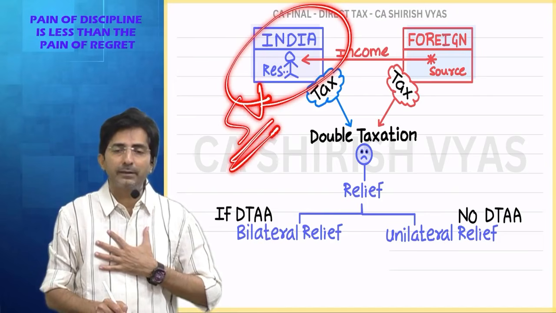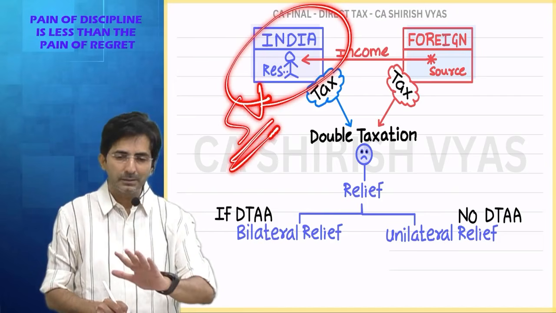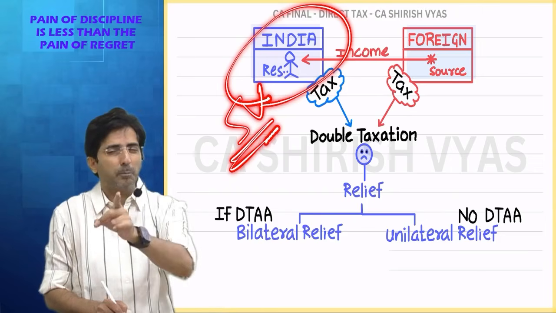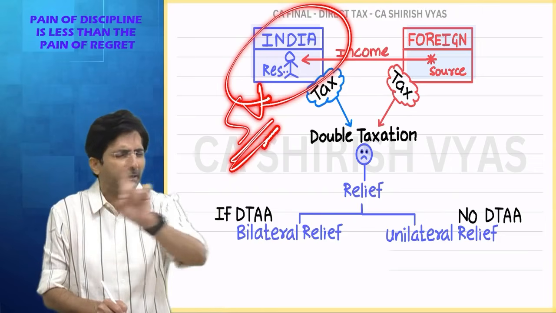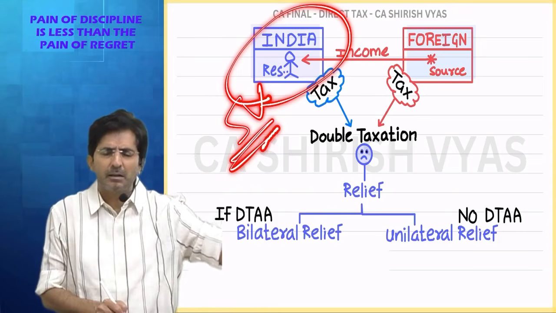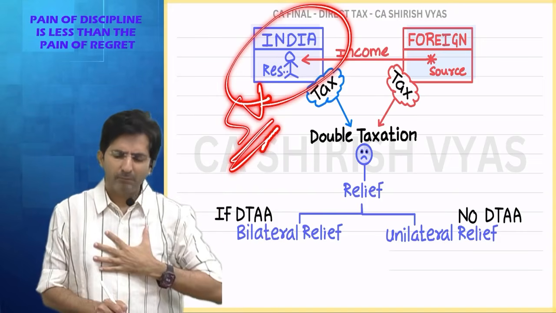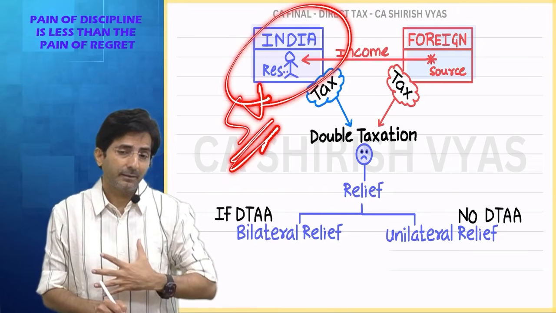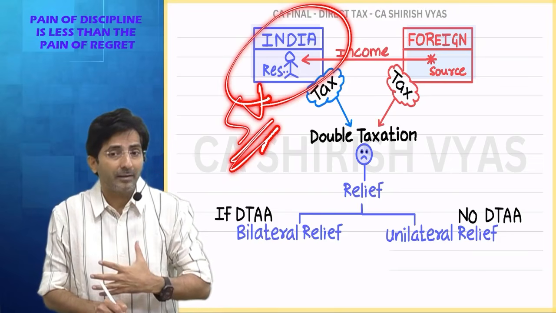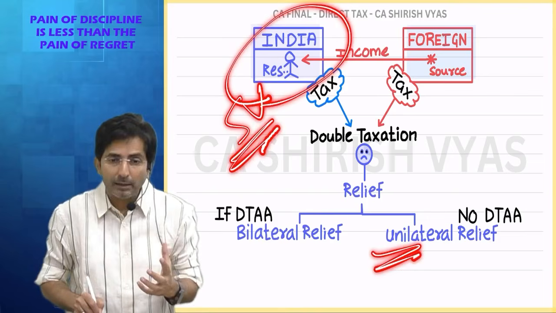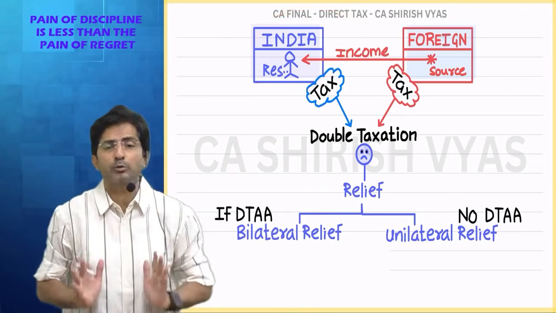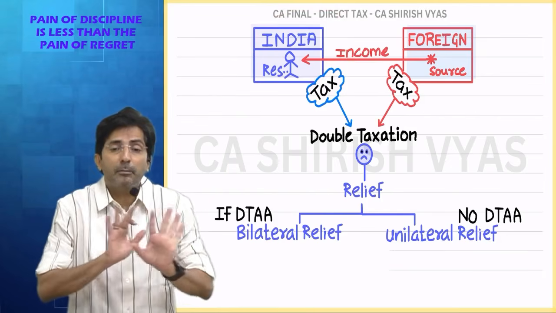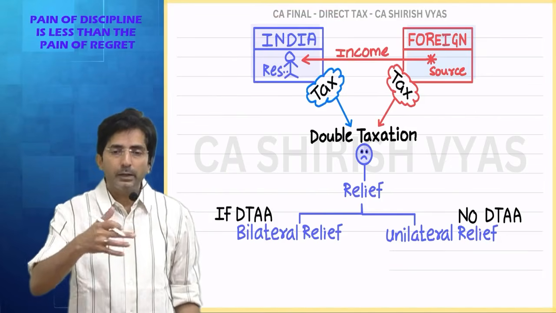What will the government of India say? Don't worry, Shirish. We are there for you. See, we cannot expect much from Pakistan because we don't have any agreement or any relation with Pakistan. But you are a resident of India, we will take care of you. We will take care of you one-sided. One-sided means unilateral. See, why is it unilateral? Because it is only India who is ready to support me, and Pakistan is not giving me any support.